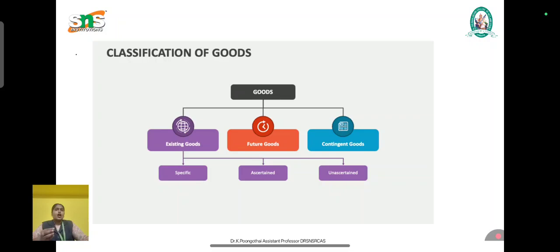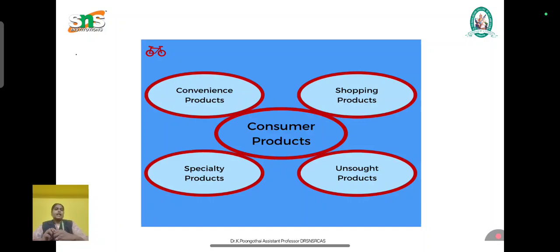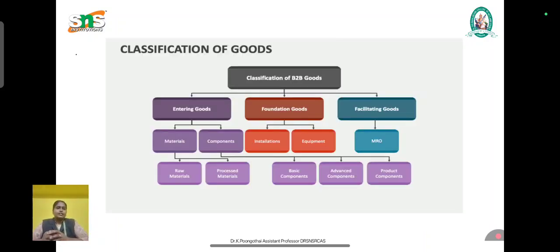The next thing is non-perishable goods, which do not get destroyed quickly and have a longer lifetime. Examples: furniture, machinery, electronic items, etc. So these are all the different classifications of goods. Once again I am overviewing the classifications of goods. We have three different classifications over here.